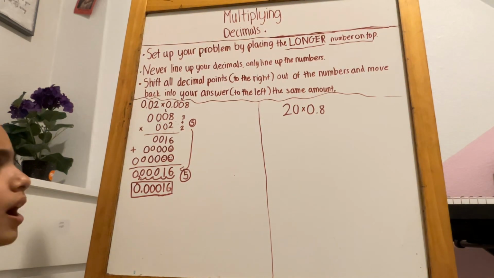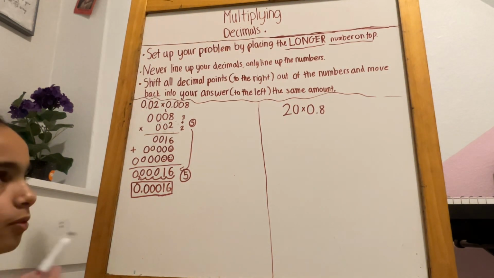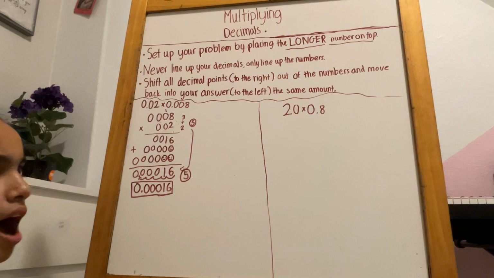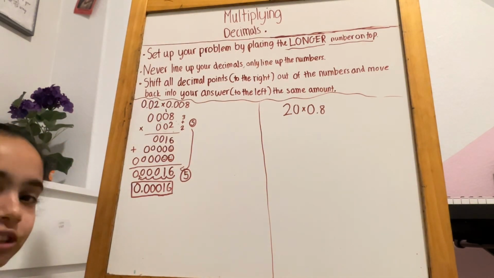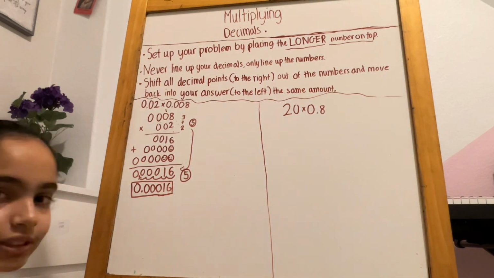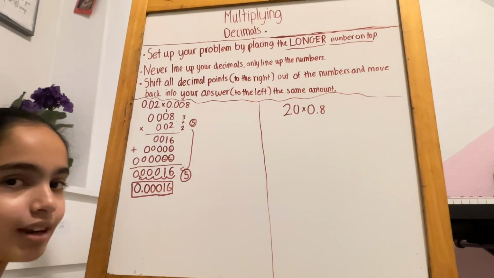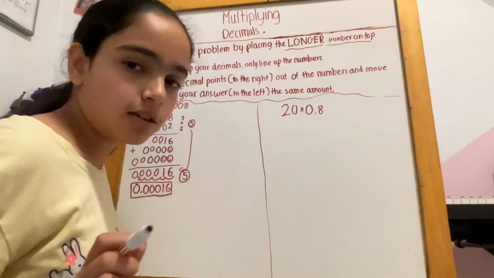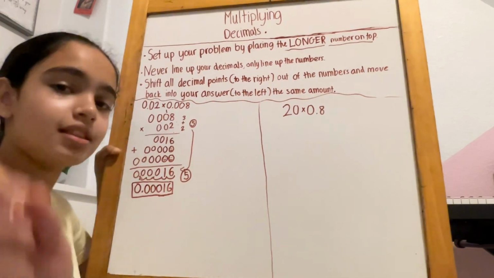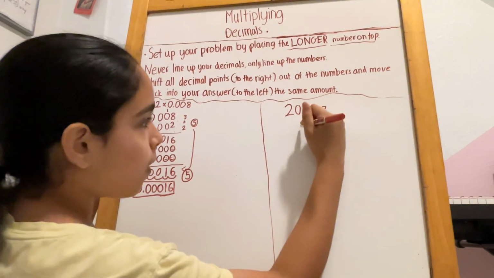Okay, let's try this last one, this next one, but I'm gonna let you guys try it on your own, and then we're gonna check your work together with me. Pause the video. Okay, you're back. Did you pause the video, by the way? No? Pause it right now. Yes? Let's start. 20.